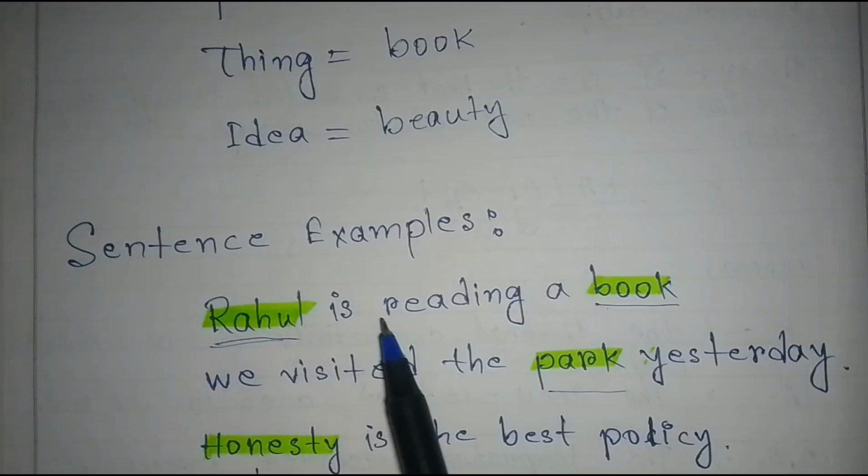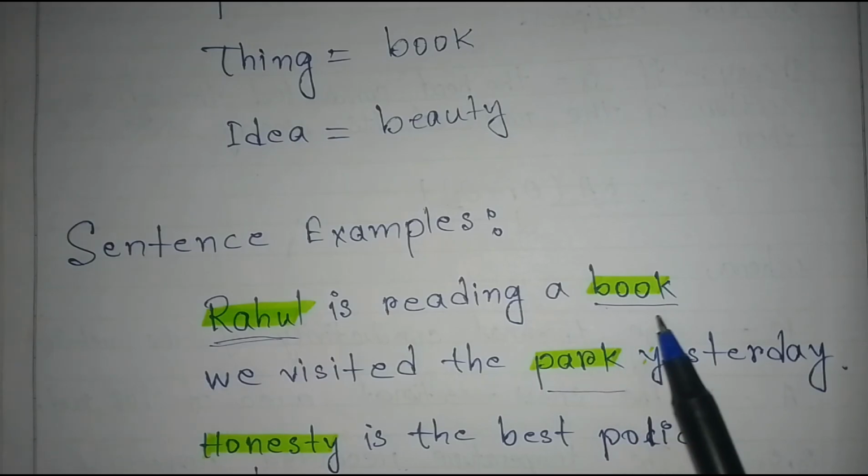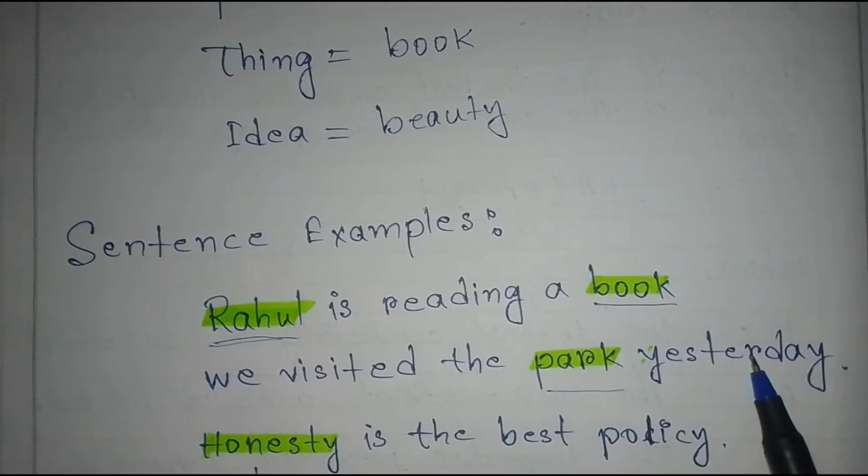Sentence examples. Rahul is reading a book. Here Rahul and book are two nouns. We visited the park yesterday. Here park is a noun. Honesty is the best policy. Here honesty is the noun.